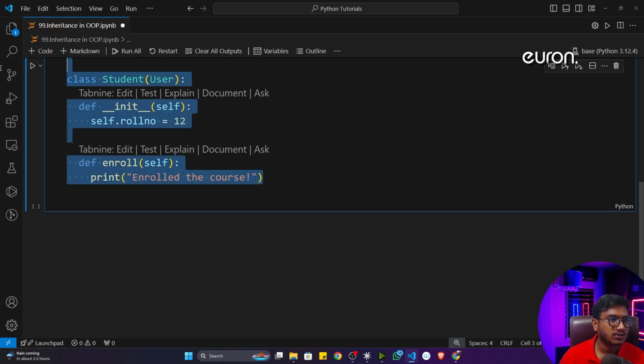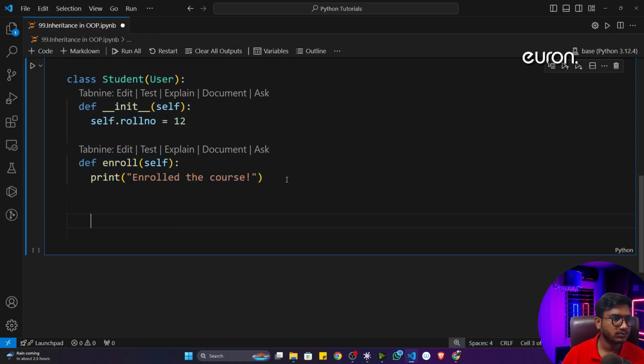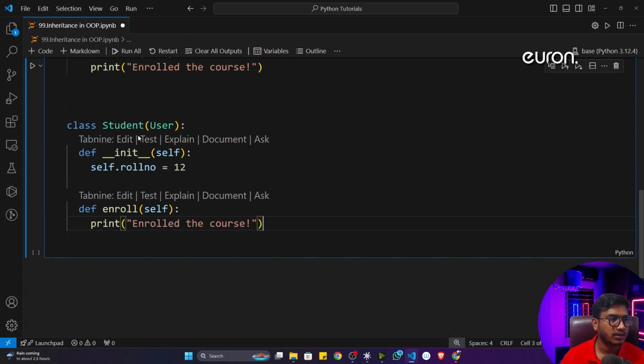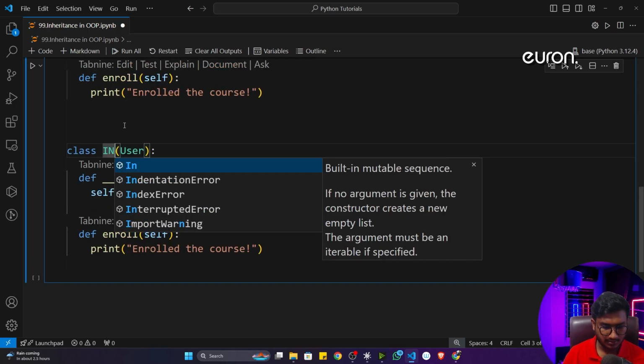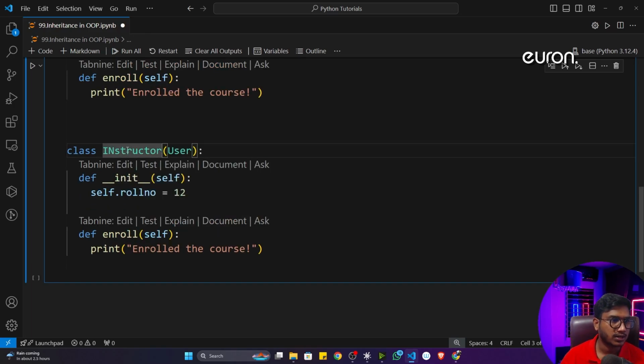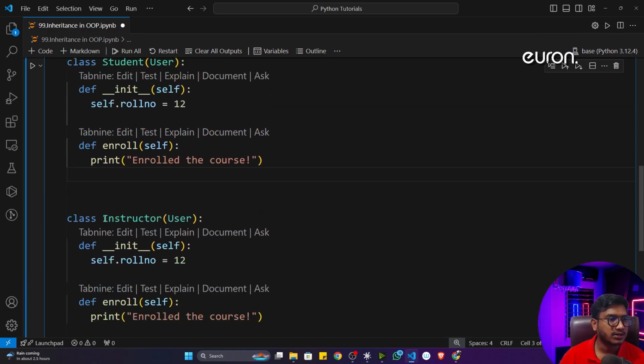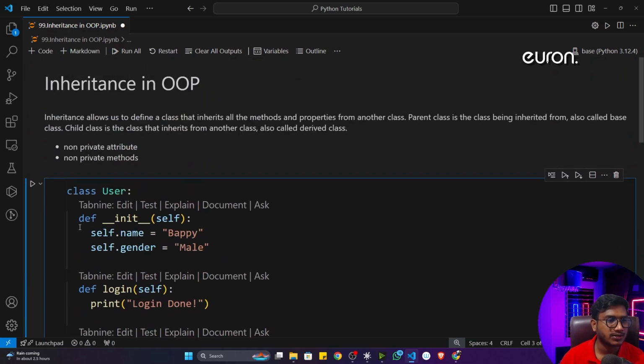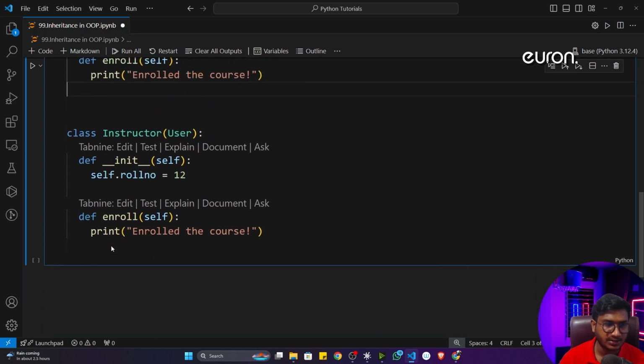Now similarly you can also create the Instructor one. So let me copy, and you can define the Instructor class. Instructor would also inherit from User, because an instructor can also log in and register, right?